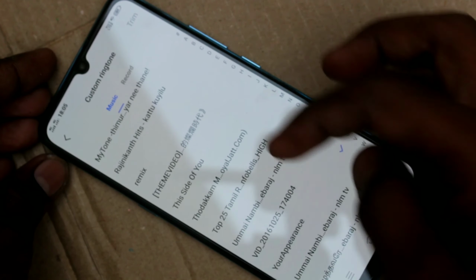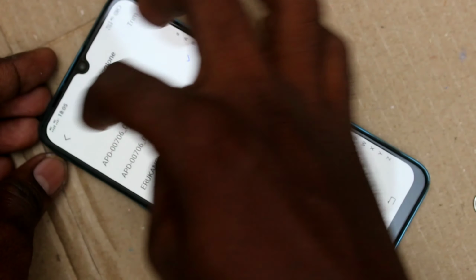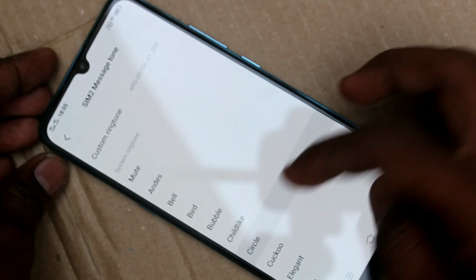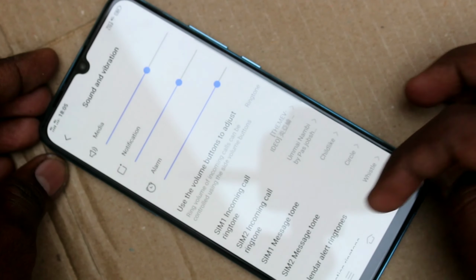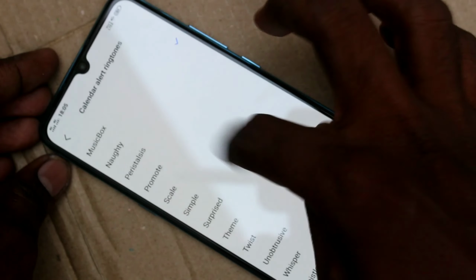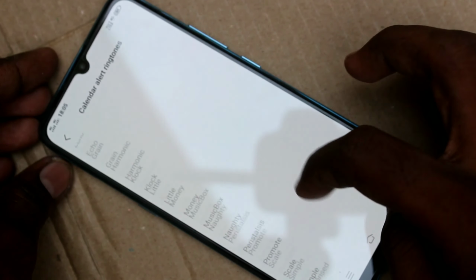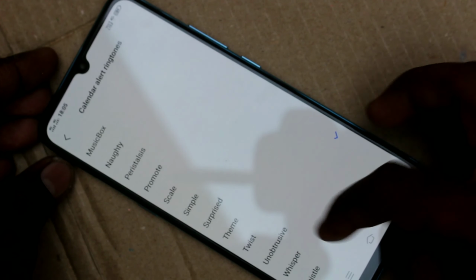Also, you can set SIM1 message tone and SIM2 message tone. And in the calendar alert ringtones, you can select any tone or custom ringtone. These are all just similar to what you have done for SIM1 ringtone.